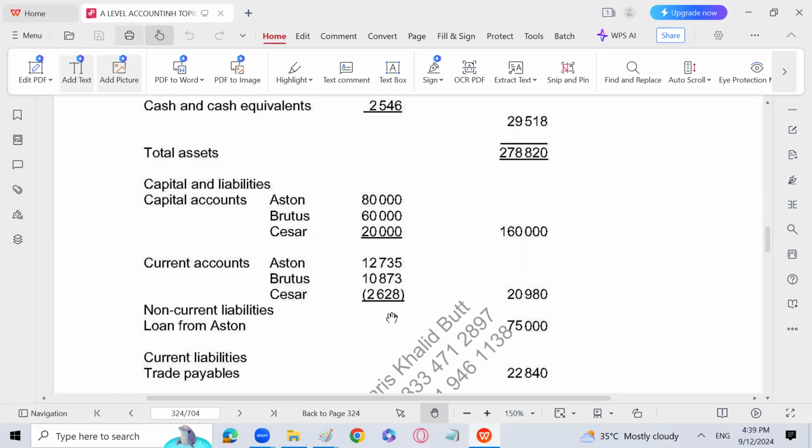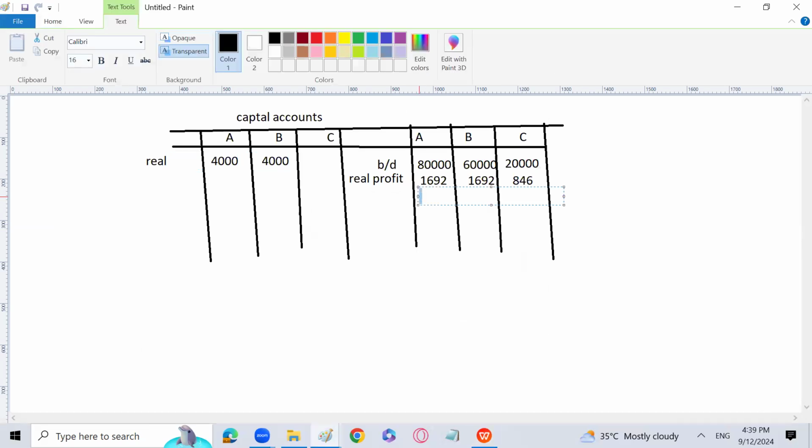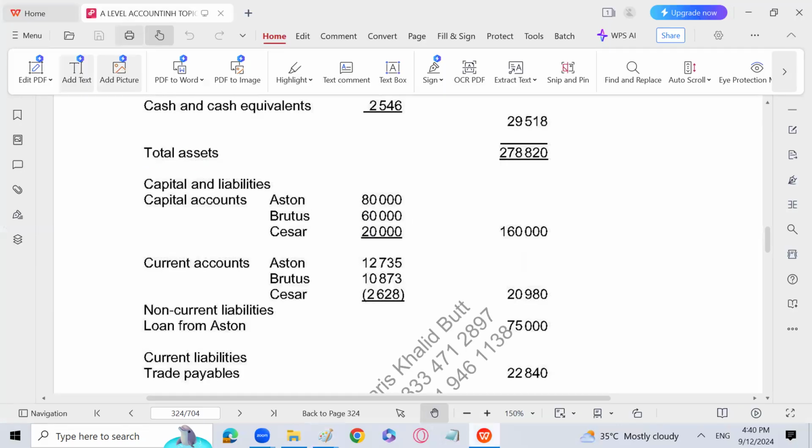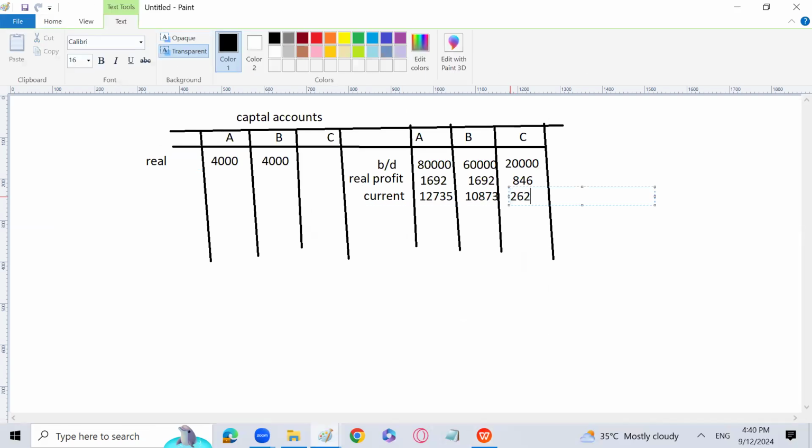So 12735 and 10873. That is current account. उसके बाद आपका आता है जी 2628. Oh, गलत लिखा मैंने because loss it will come over here with the name current account. क्योंकि इसका loss है बेटा, that will come over here, Scissor 2628.